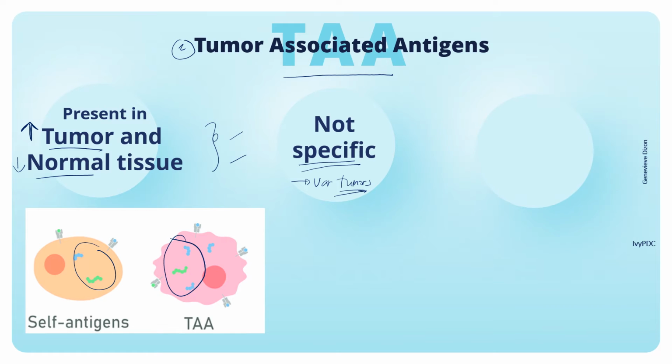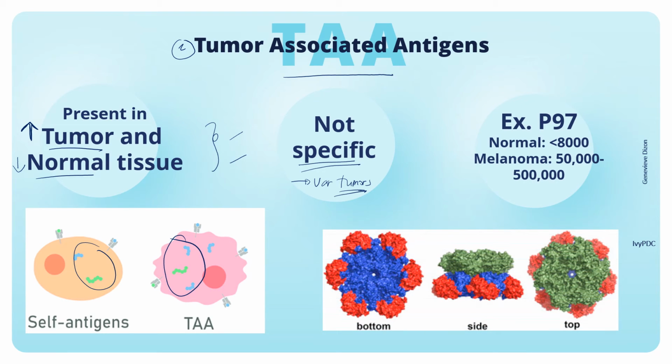TAAs. An example of this would be the P97, which is a transferrin growth factor that aids in the transport of iron into the cell. In normal conditions, there are less than 8,000 molecules of P97 in a single cell, but in melanoma, the value increases to 50,000 to 500,000 molecules per cell.